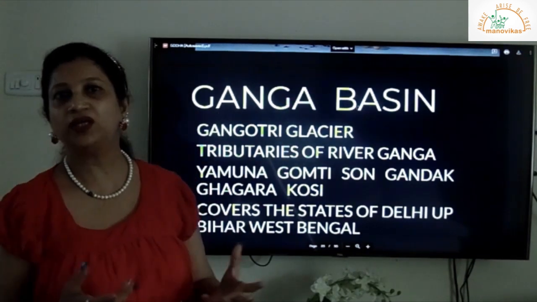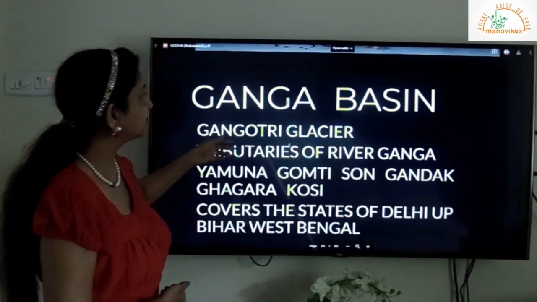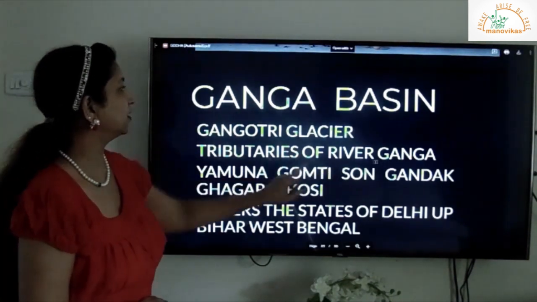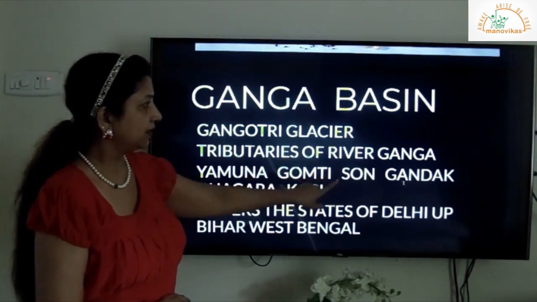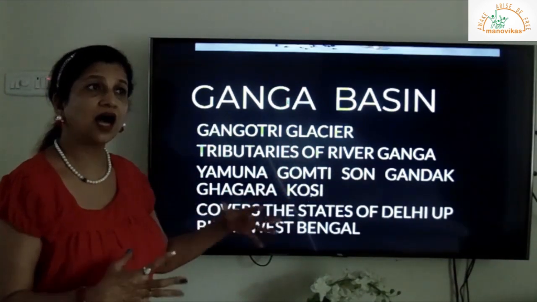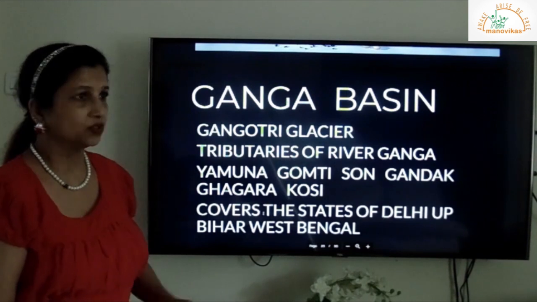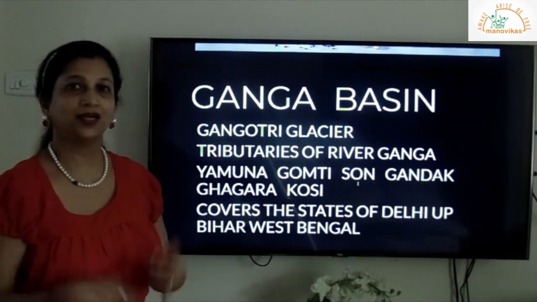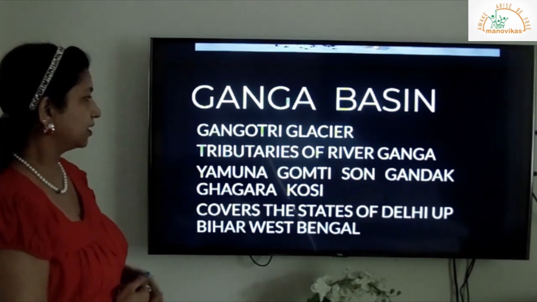Now you know, children, how holy the river Ganga is to all the Hindus. So it originates from the Gangotri glacier in the Himalayas, and the tributaries of river Ganga are Yamuna, Gomti, Son, Gandak, Ghagra and Kosi. So these are the small rivers which join the river Ganga. That is called a tributary. I will repeat the tributaries once again: Yamuna, Gomti, Son, Gandak, Ghagra and Kosi. So these are the tributaries of river Ganga.